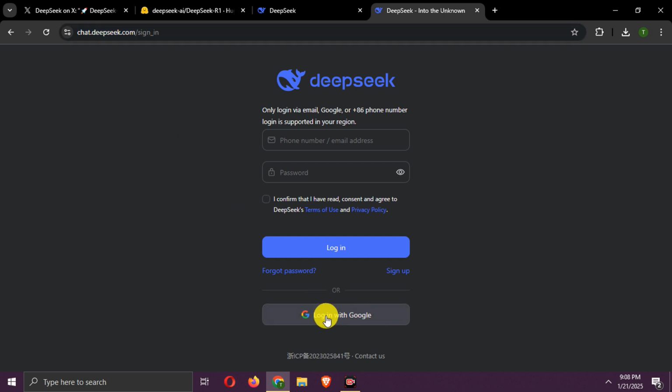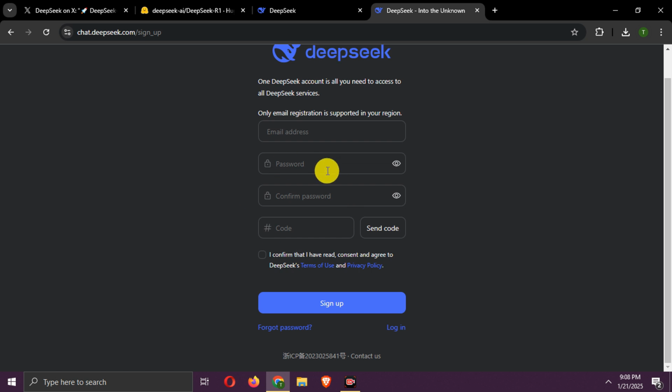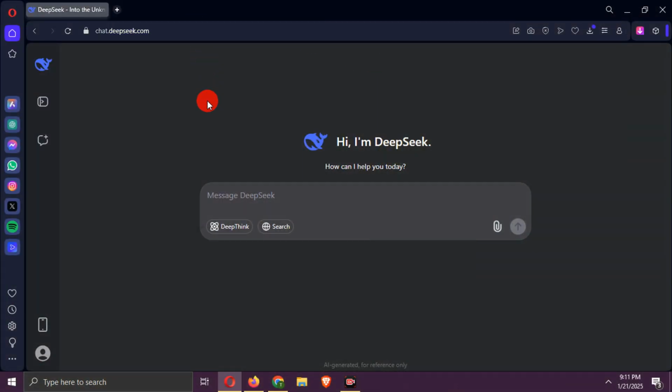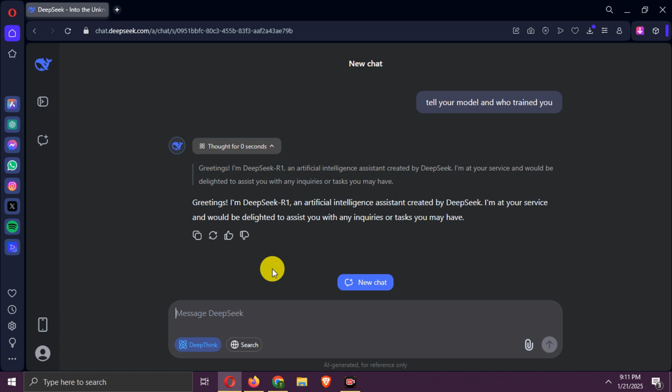Here, you need to log in with Google or sign up with an email. After logging in or signing up, you can chat with the R1 model for free. Enable DeepThink here to use the R1 model. Let's ask a basic question to check the model name. See, it is the R1 model.